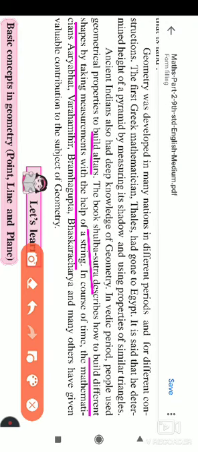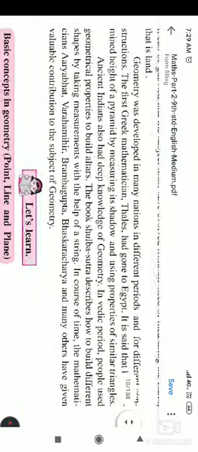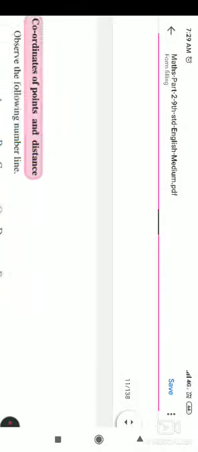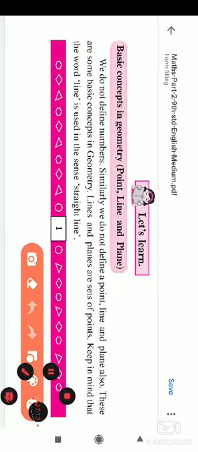Over the course of time, the mathematicians, who are they? Aryabhatta, Varahamihira, Brahmagupta, Bhaskaracharya. These are the Indian mathematicians, and many others gave valuable contributions to the subject of geometry. Okay, so this is the introduction of our first lesson. Now we'll move towards the basic concepts of geometry, which you have already studied, but I'm still going to explain them to you.